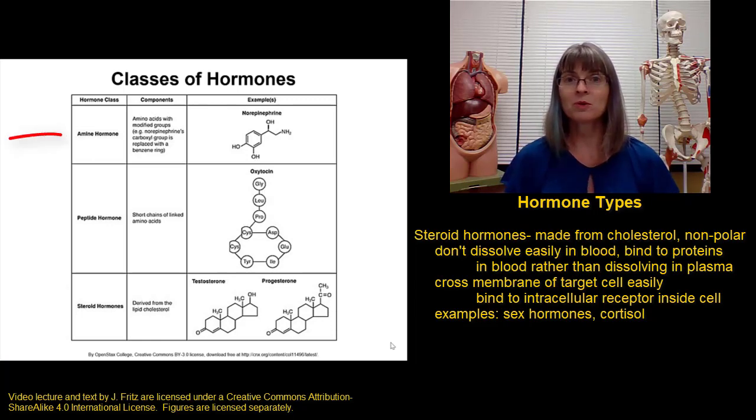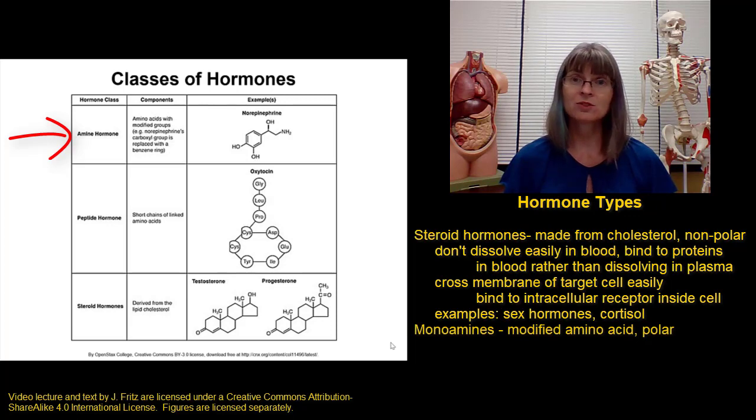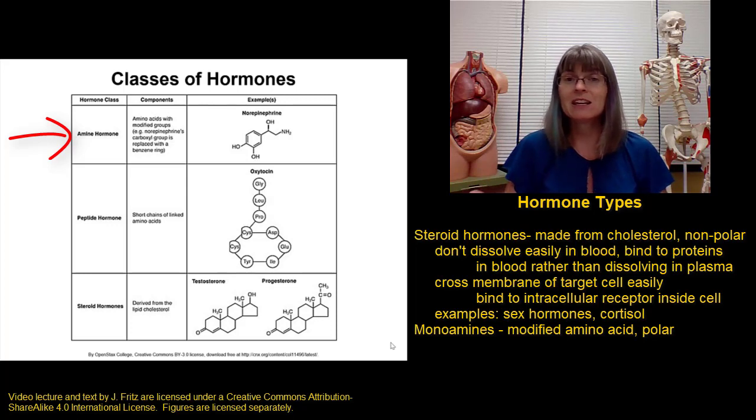The second type of hormones are the monoamines, also called the amine hormones. These are called monoamines or amine hormones because they're made from a single amino acid. You start with one amino acid and modify it slightly and it becomes a hormone. These types of hormones are polar because amino acids are polar.